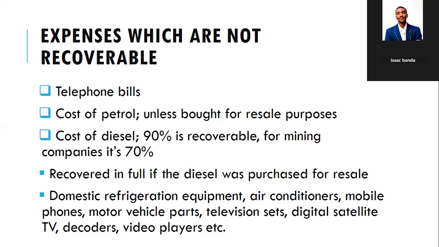So you buy a fridge, you put an air conditioner in the office. There is more expenditure on mobile phones. You're buying motor vehicle parts designed to change or improve the operational capacity of a car. Then it won't be recoverable.